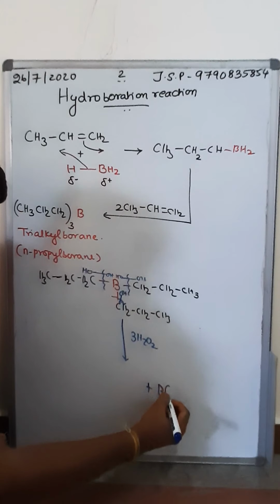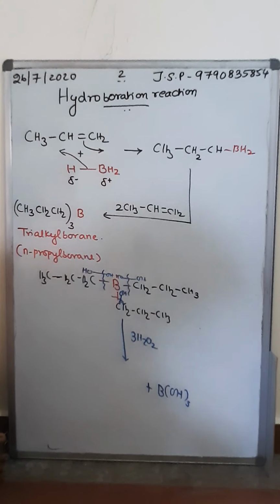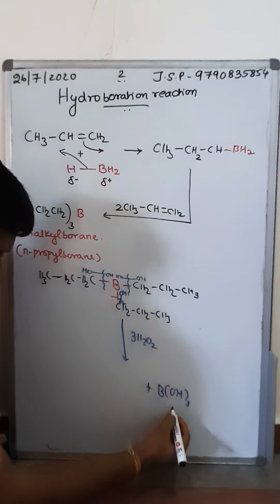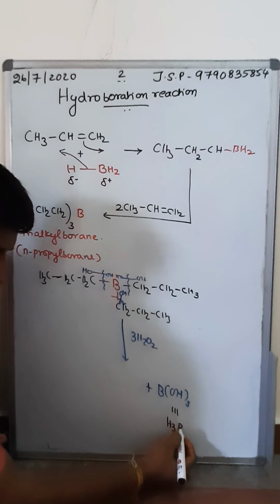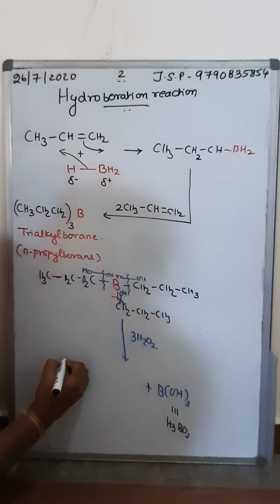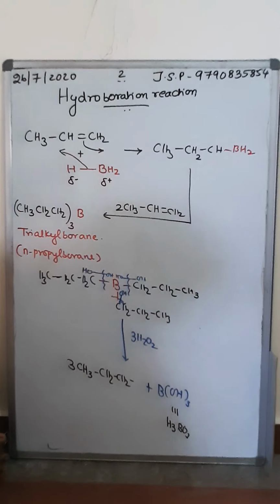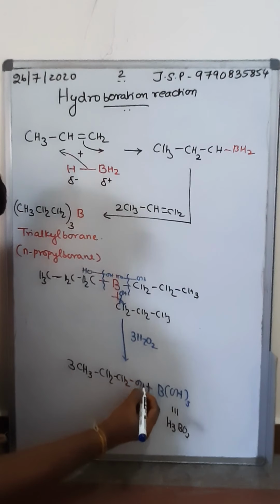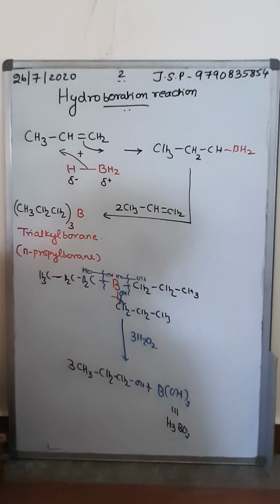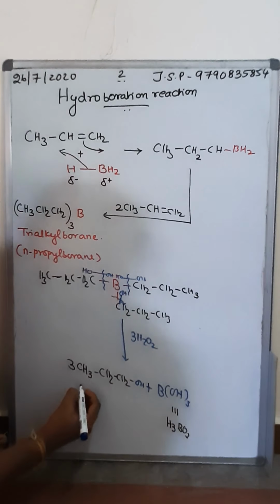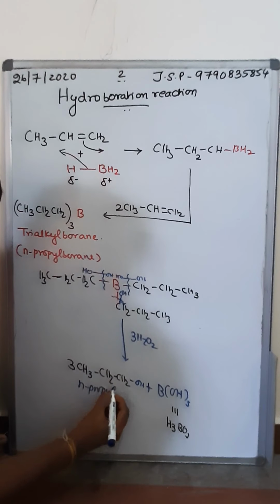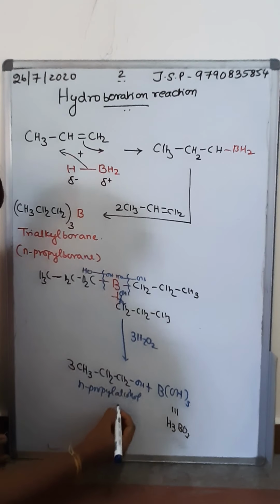So I'll get B-OH thrice, which is nothing but your boric acid, H3BO3. Along with it, you will get three molecules of CH3, CH2, CH2, OH. So this reaction follows Markovnikov's rule, but the major product will be an anti-Markovnikov product called n-propyl alcohol, or you call this propan-1-ol.